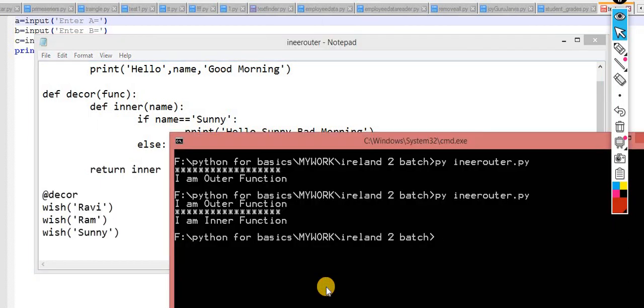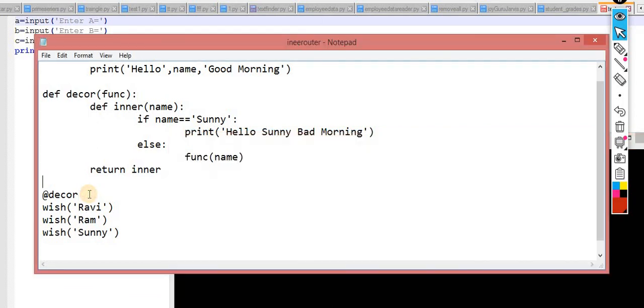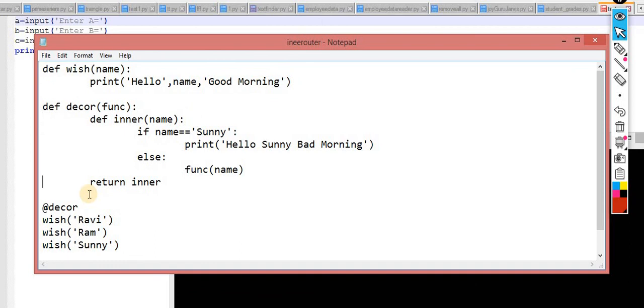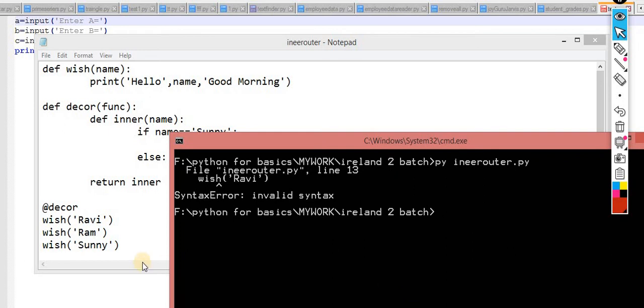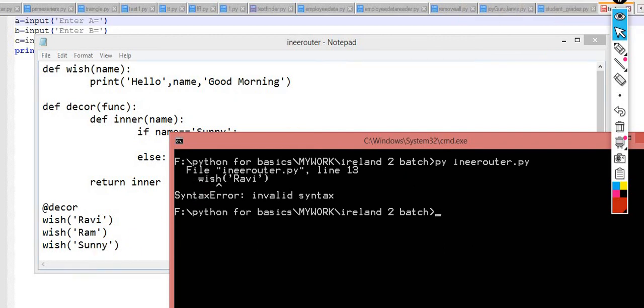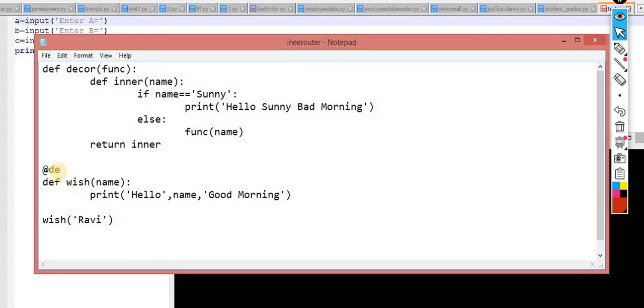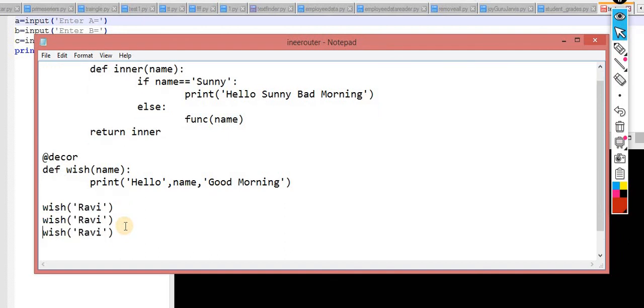Now I am executing it. You will get the output. I think there is a spelling mistake somewhere, invalid syntax for the wish. Okay, let me check. It should work. It's saying wish invalid syntax. Just wait for a second. For defining the function, I have to define the decorator for the same. Okay, now it will work fine. Now it will work exactly as we are looking for. I will explain, just wait for a second.